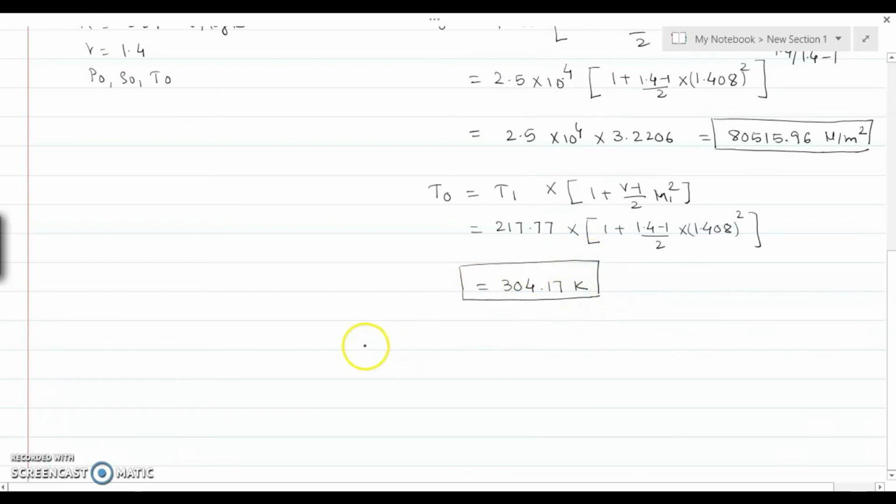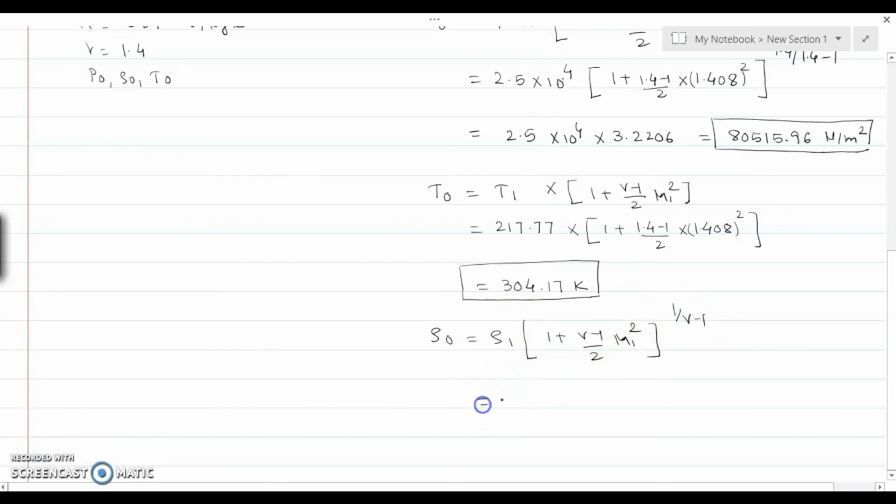Now we are going to calculate the stagnation density. So it is indicated by rho naught, which is equals to rho 1 in the bracket 1 plus gamma minus 1 by 2 into M1 to the power 2 and bracket to the power 1 upon gamma minus 1.